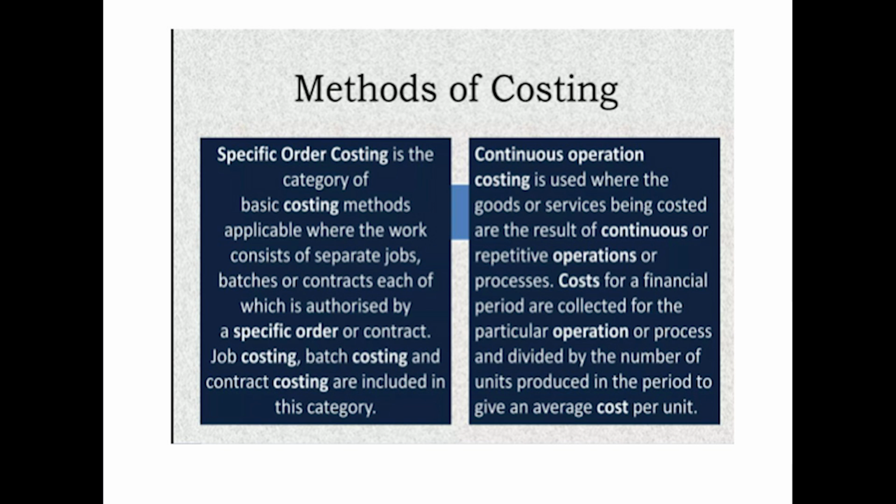Costs for a financial period are collected for the particular operation or process and divided by the number of units produced in that period to give an average cost per unit. So, in the methods we can segregate as specific order costing and continuous operation costing. Under specific order costing methods, first we can discuss job costing.